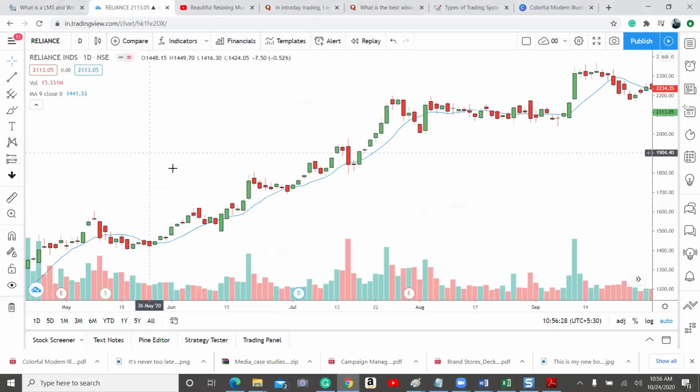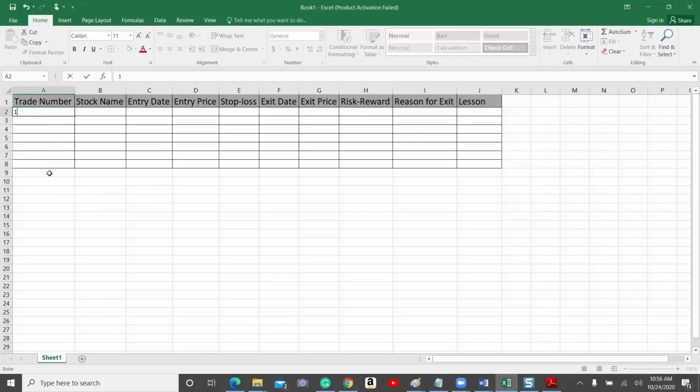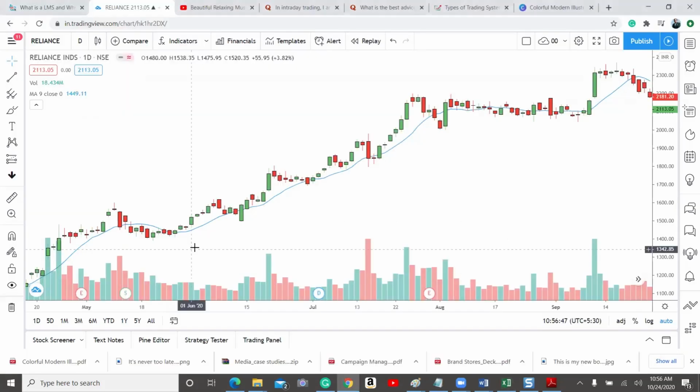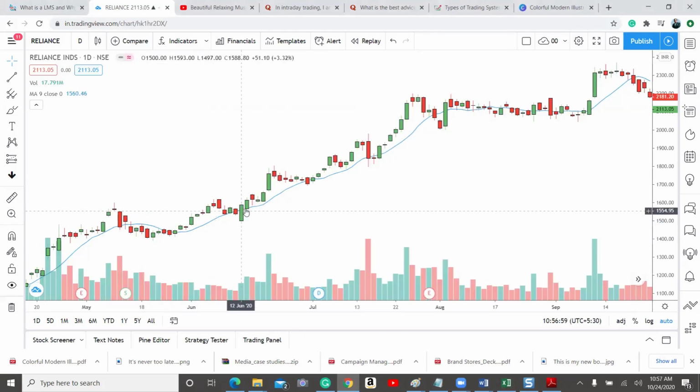For example, I logged a couple of trades in this. This is a template I have stored here. For example, trade number is 1, and the stock name I'm going to log as Reliance. Now the entry date. For example, this is one entry. It closed above here. The next entry date is the next date, 15 June 2020, so I will write 15 June 20. Next, the entry price. For example, the high is 1593, so 1594 is our entry.